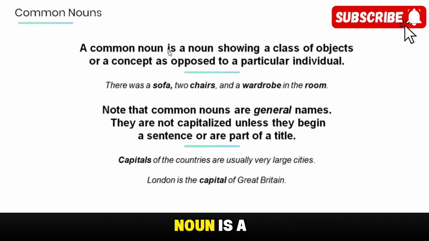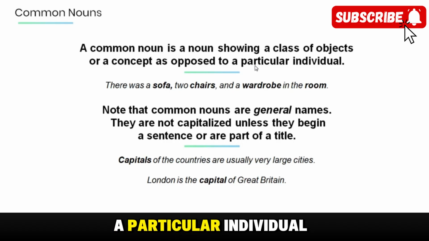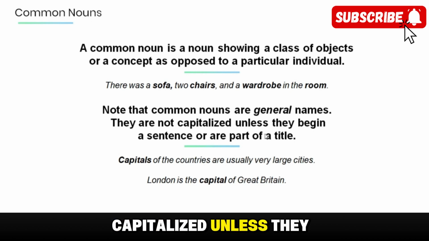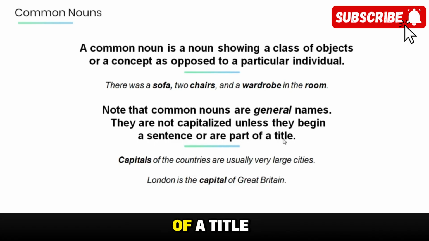Now, a common noun is a noun showing a class of objects or a concept, as opposed to a particular individual. For example, there was a sofa, 2 chairs, and a wardrobe in the room. Note that the common nouns are general names. They are not capitalized unless they begin a sentence or are part of a title.